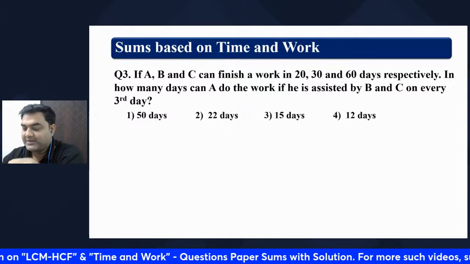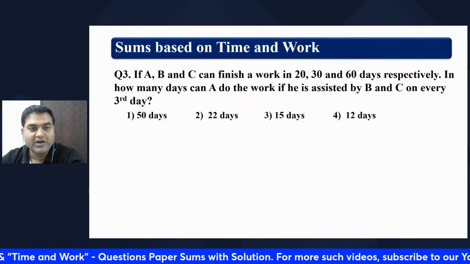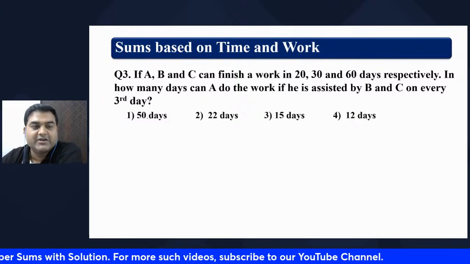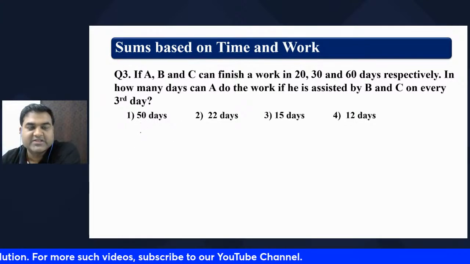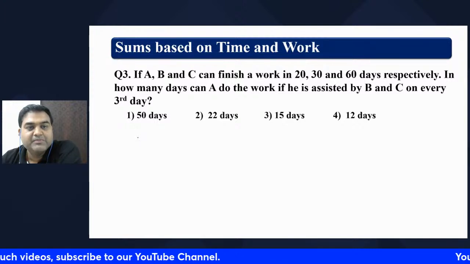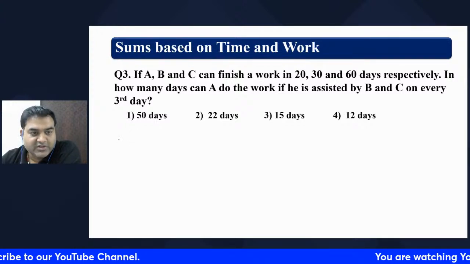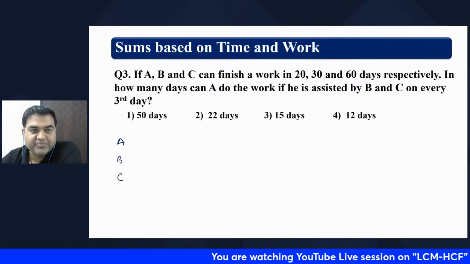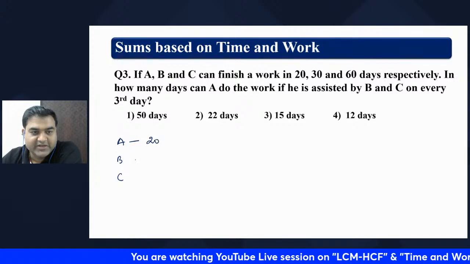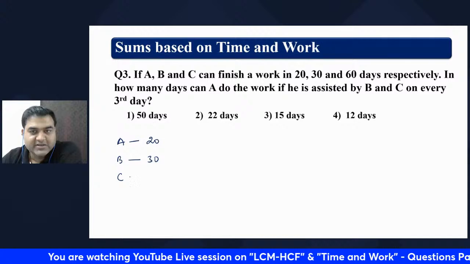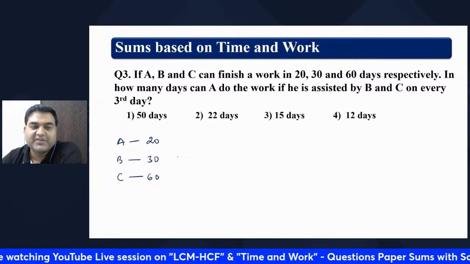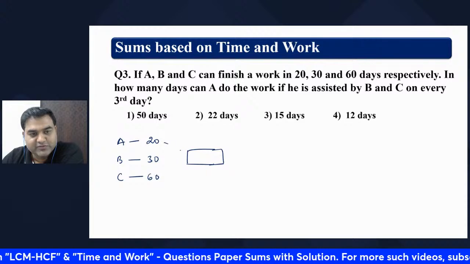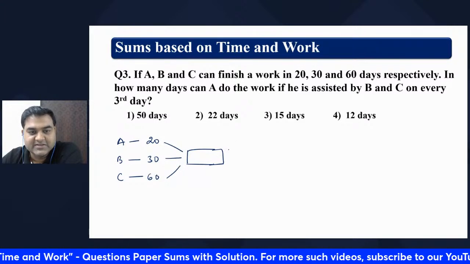Okay, let's see how to do the sum. What is the question? Look at the screen and try to understand this question. If A, B, and C take 20 days, 30 days, and 60 days, so our funda was there: find the LCM first. We will try to find the LCM of the numbers.